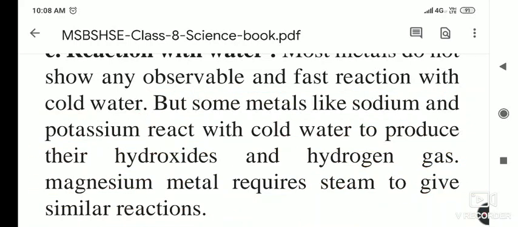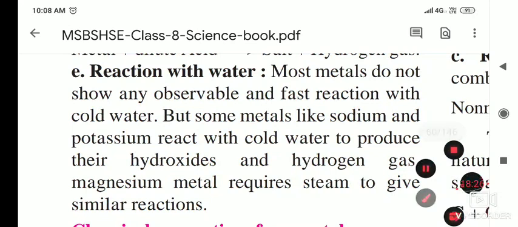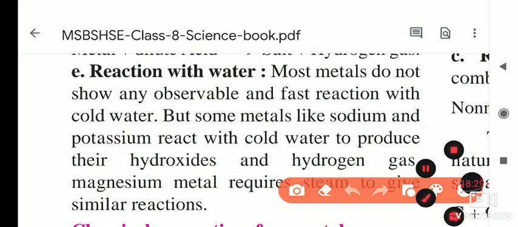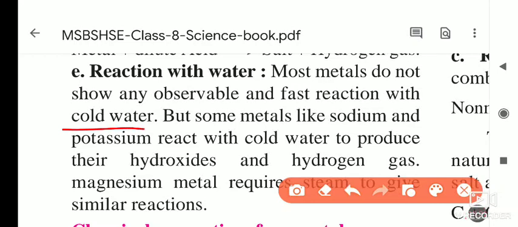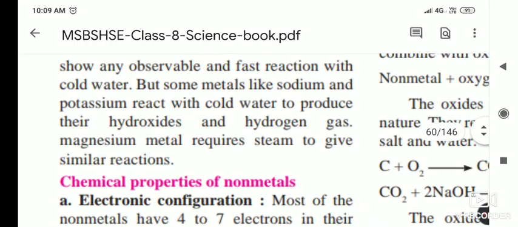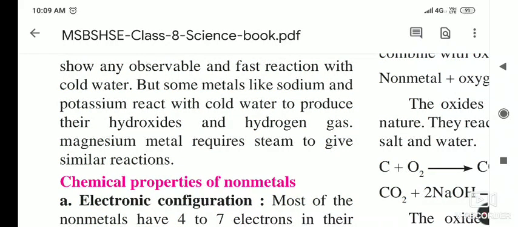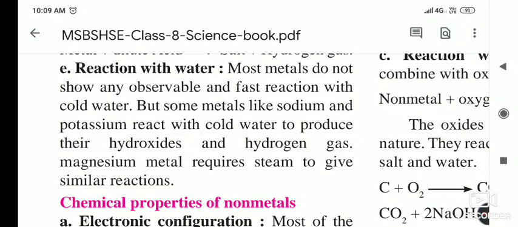Magnesium metal requires steam to give a similar reaction. So first of all, metals do not show any observable or fast reaction with cold water. With cold water, who reacts? Sodium and potassium react with cold water, and they form their hydroxides, sodium hydroxide, and hydrogen gas. And magnesium metal requires steam to give the similar reaction. Magnesium reacts with hot steam, forms its respective hydroxide and releases hydrogen gas.